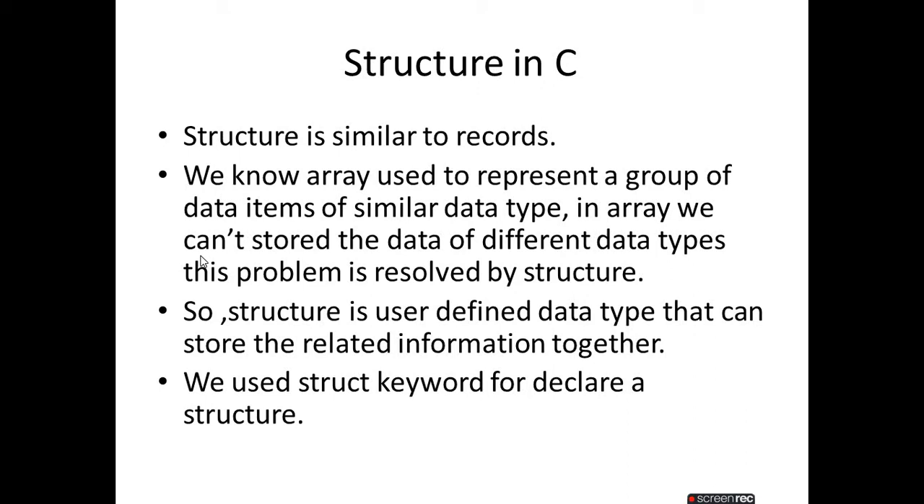I will show you by using source code and explain how I can define a structure. But for now, just understand that structure is a user defined data type that can store related information together. Structure is used for storing related information. In C there are lots of keywords present, and struct is among them. We use the struct keyword for declaring a structure variable.